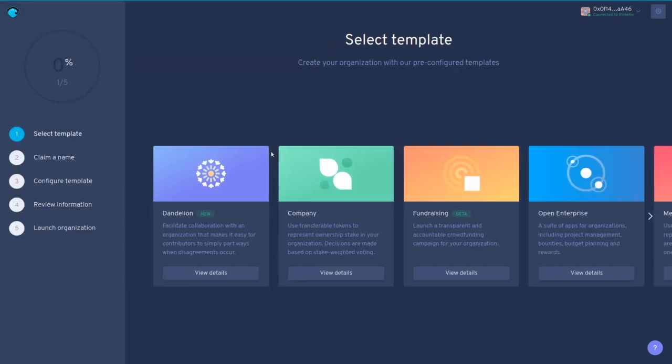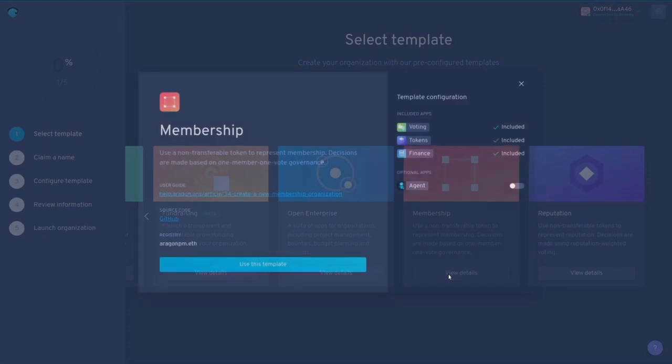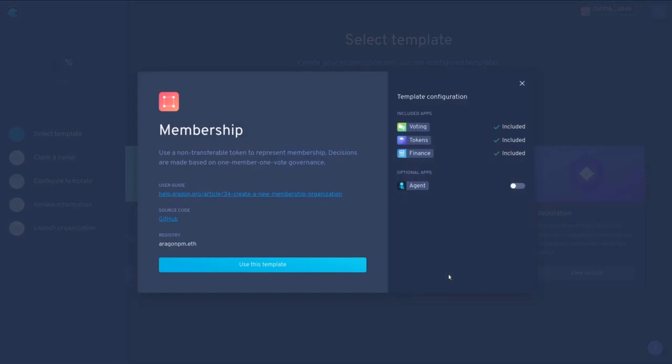So when we create a new organization, we're presented with this templates page here that allows us to choose. So these are Dandelion templates, like a Moloch DAO, a company template with simple token weighted voting, and we have a fundraising template. But we're just going to use membership today. Membership gives you non-transferable tokens that represent membership. Decisions are made on a one member, one vote basis. So this is like a council for our protocol.